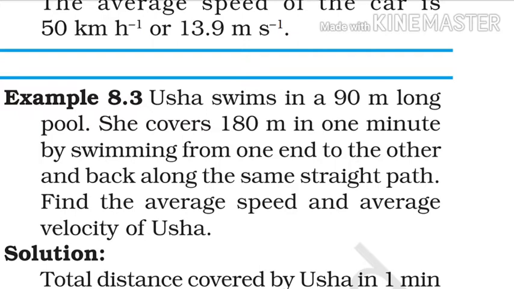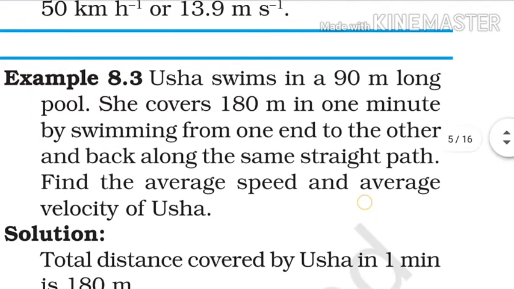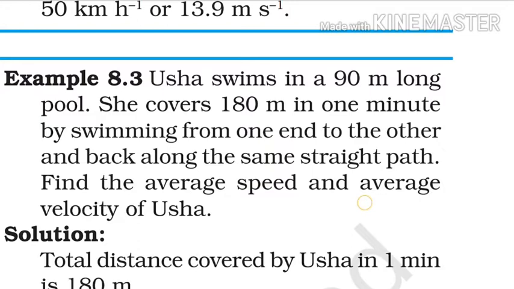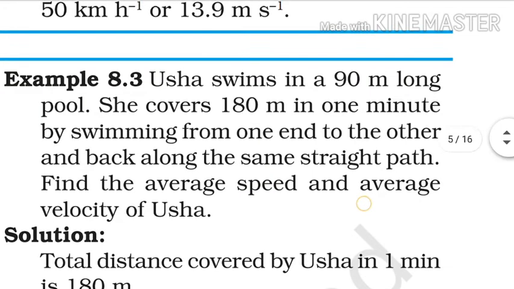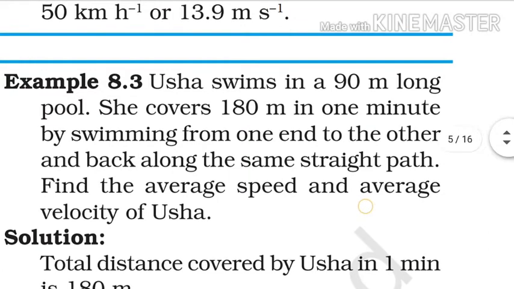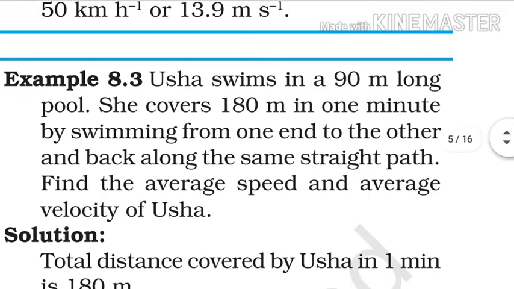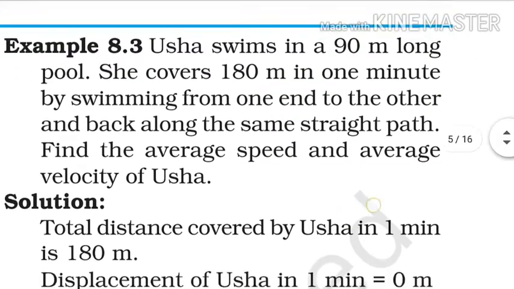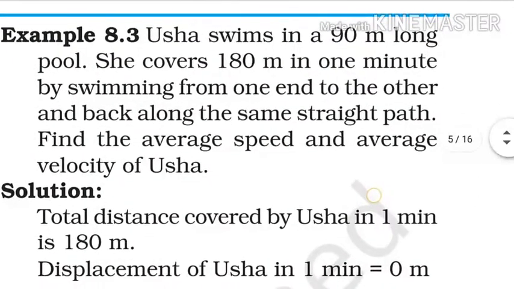Since Usha swims in a 90 meter long pool and covers 180 meter in 1 minute, what will be the speed of her swimming? Usha travels 180 meter distance in 1 minute. In 1 minute there are 60 seconds. So in 60 seconds Usha goes 180 meter. So what will be the speed? 180 meter divided by 60 is 3 meter per second. So the speed of Usha is 3 meter per second.